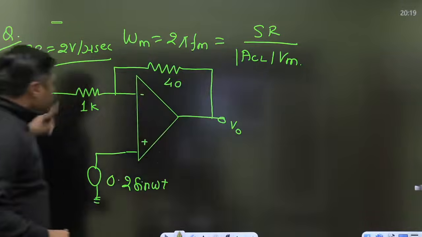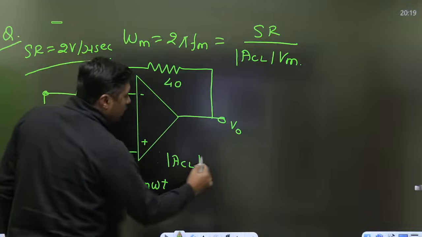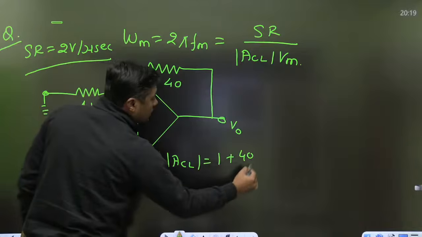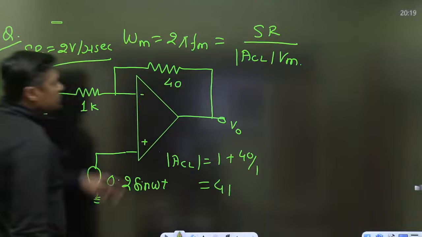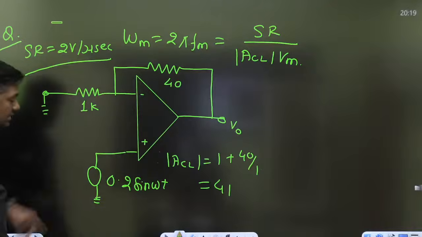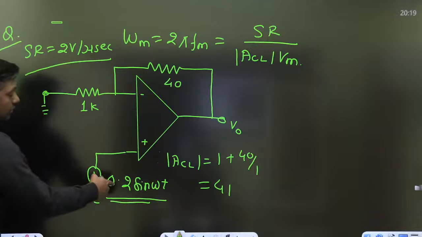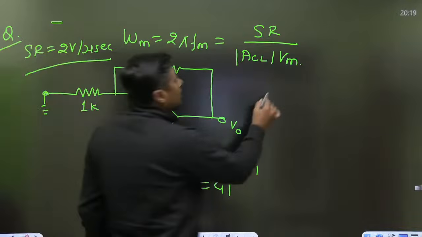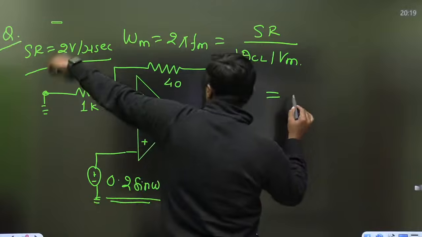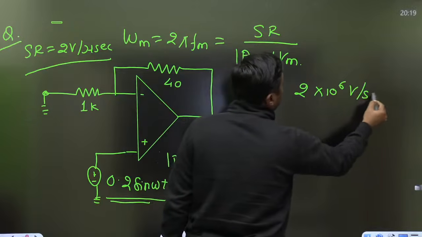The closed loop gain for this system is 1 plus Rf by R1, 40 by 1, that is 41. What is the maximum amplitude of the input? 0.2 volt. Maximum amplitude of the input is 0.2 volt. Now directly use this formula. But always change the unit of this. This is 2 volt into 10 raised to power 6 volt per second.